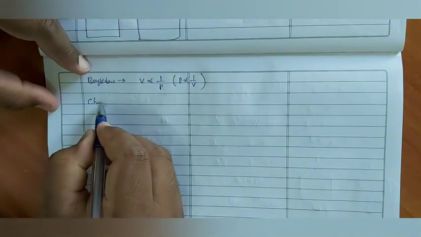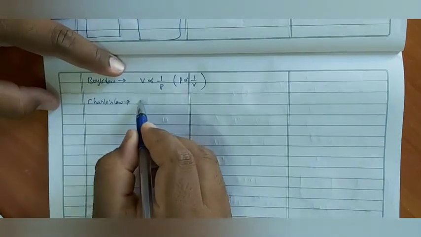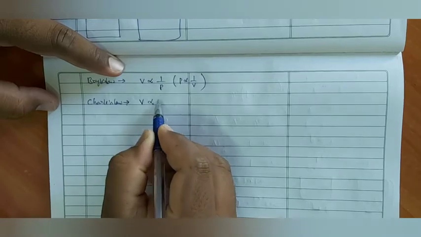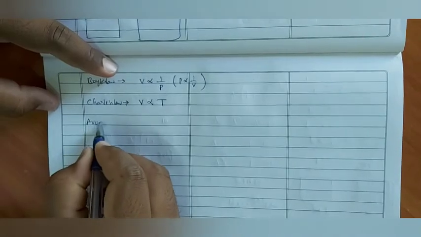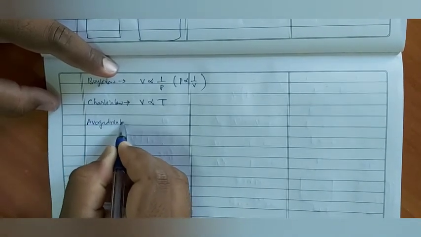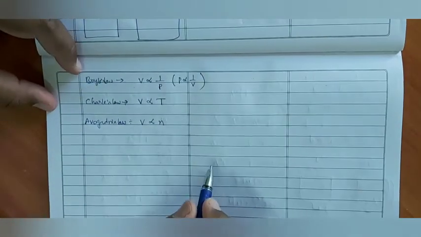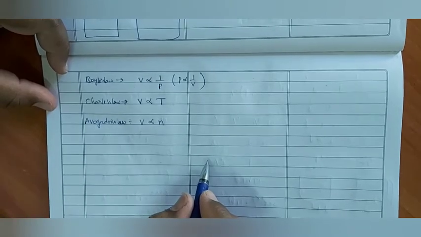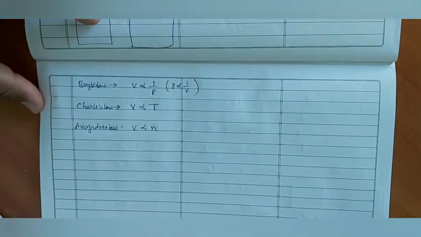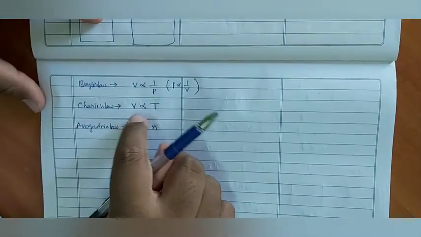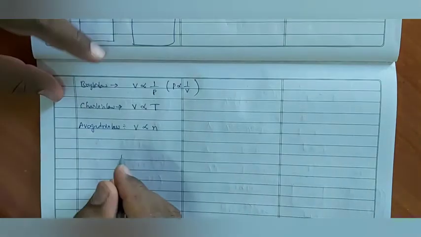Next, according to Charles' law, the relation is volume is directly proportional to temperature. According to Avogadro's law, V is directly proportional to N. According to Boyle's law, V is directly proportional to 1 by P. According to Charles' law, V is directly proportional to temperature. According to Avogadro's law, V is directly proportional to N.